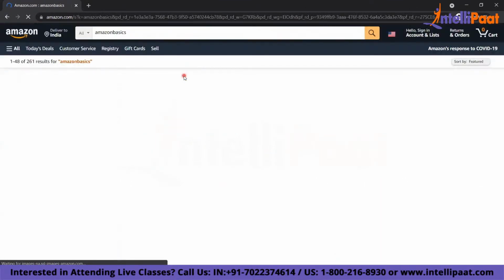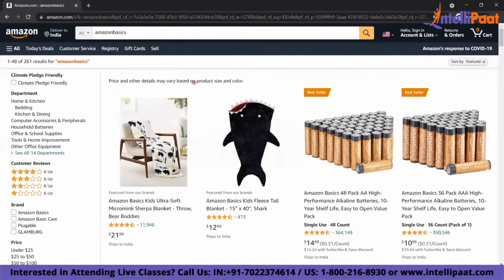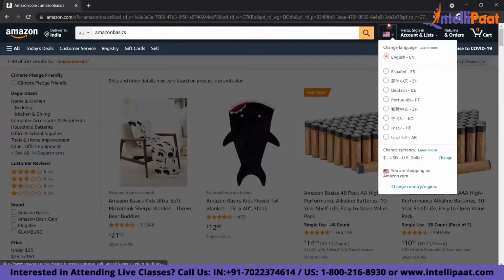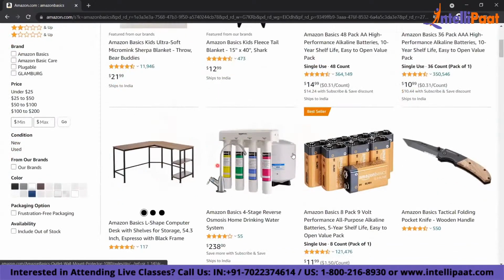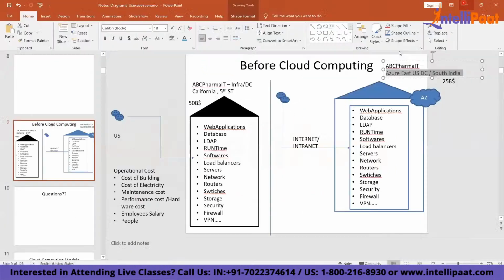It's not that bad, and the site is running from USA. You see, it runs from USA, but the performance is good. I'm able to see all the content, right? Because it uses certain technologies on cloud which make it faster. Even if the site runs from one country, you can access it from different countries all over the globe. So these are some of the features. You get high availability, you get load balancers, you get good performance, and your content can be cached. There are many other features of cloud computing.